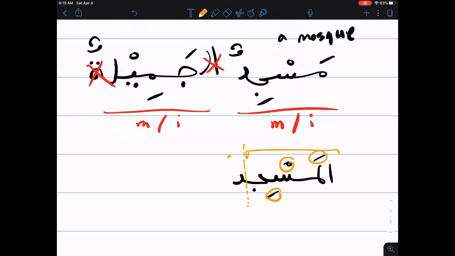So for example, mim has a fatha, sin has a sukun, and jim has kasra. These we cannot change. This has to do with pronunciation or the spelling itself. But the last one, what are we going to put here? Fatha, dhamma, or kasra, or double fatha, double dhamma, double kasra. All of these have to do with the grammar, right?